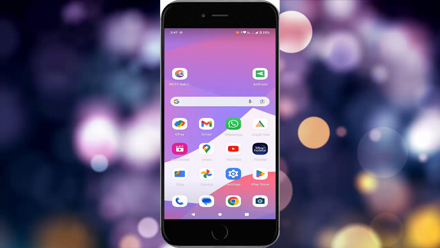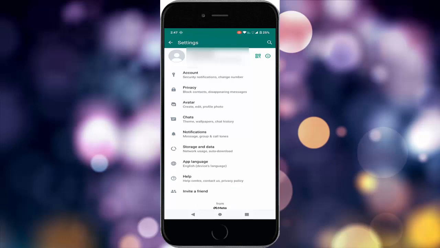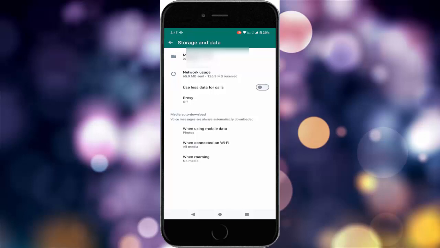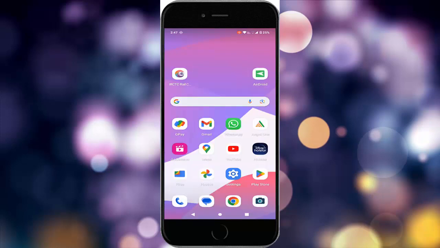So open your WhatsApp app and now here tap on three dots and tap on settings. And now here tap on storage and data. You can see here guys, use less data for calls. You disable this option. After this, restart your device. Hopefully guys, this will fix your problem.